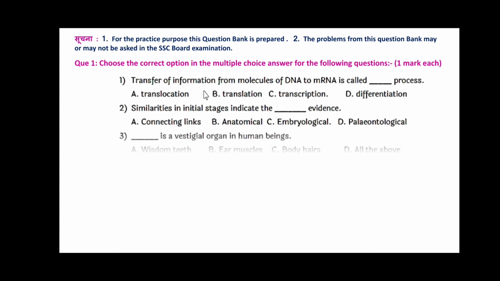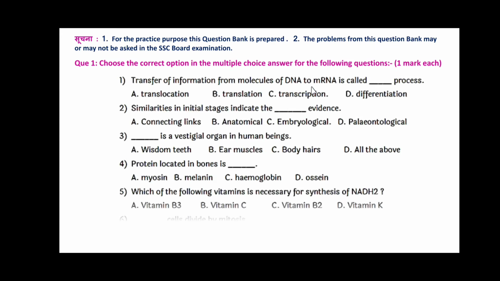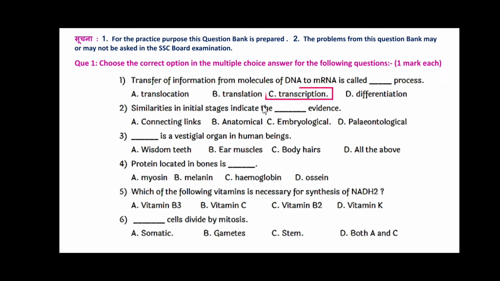Transfer of information from molecules of DNA to mRNA is called the dash dash process, and the answer is transcription. Similarities in initial stages indicate the dash dash evidence, that is the embryological evidence. Dash dash is a vestigial organ in the human being, and the answer for this is all of these, that is wisdom teeth, ear muscles and body hairs. Protein located in the bones is ossein.